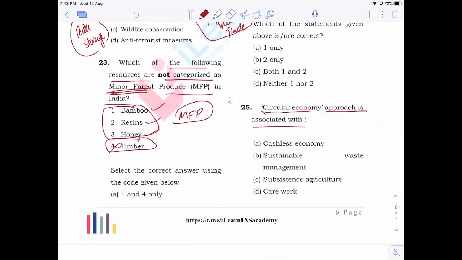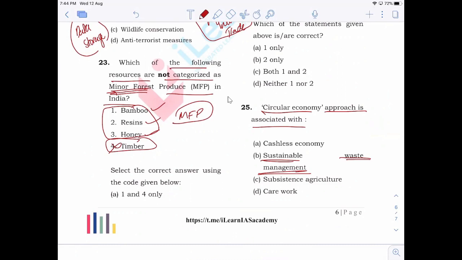Now, the last question: circular economy, which is widely discussed. It is a common topic. It is in the news. It is frequently discussed in all the important materials for UPSC. Circular economy deals with sustainable waste management, right? The major idea is reusing items. We are promoting a reuse attitude, that kind of reuse habit among the people, and we are discouraging the use-and-throw attitude of the people.